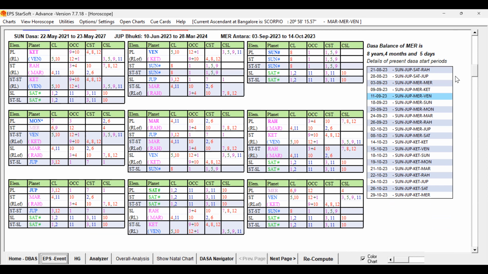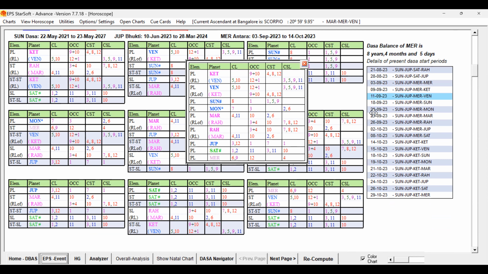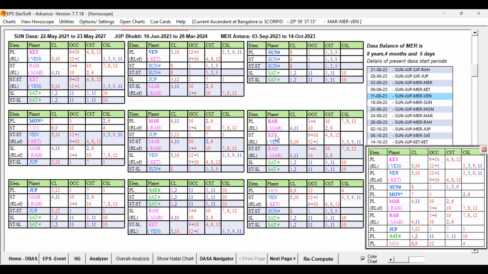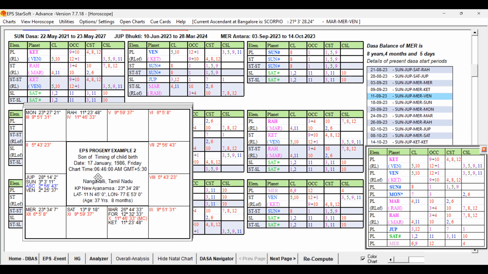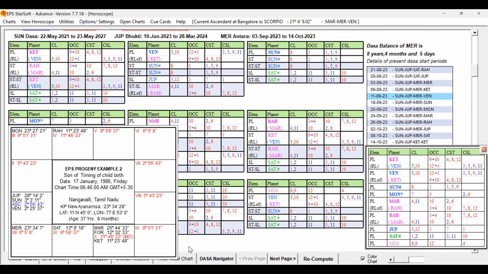Now we have to study the destiny significators, and let us check the significator. Then if at all required, we can open the birth chart. Fifth lord is Venus, also fifth sublord is Venus. So we have to check only one planet. And Jupiter also we can check. So first let us check fifth lord and fifth sublord.